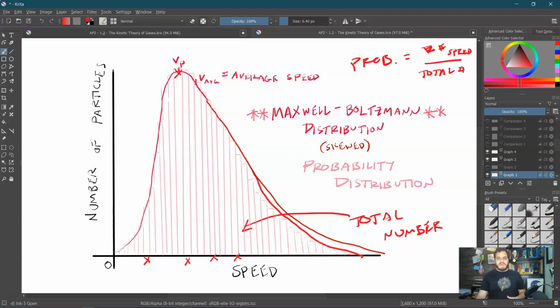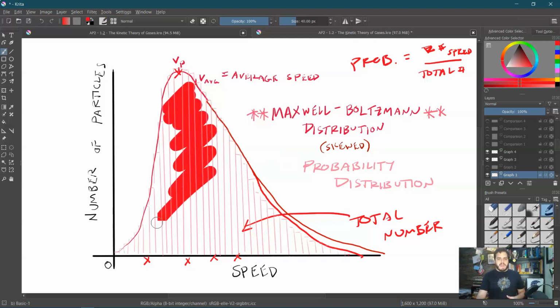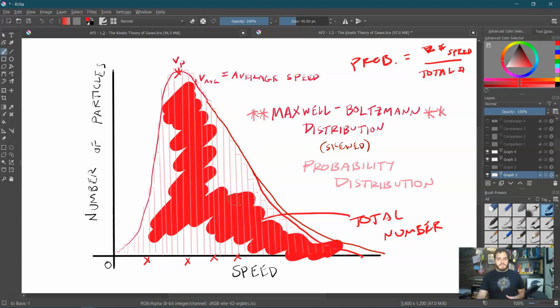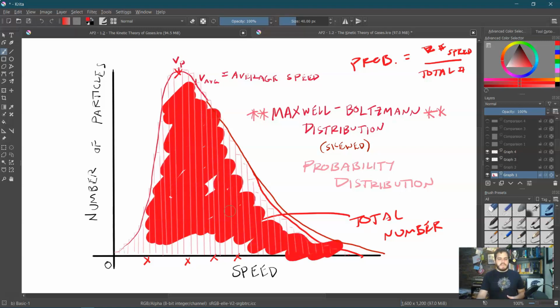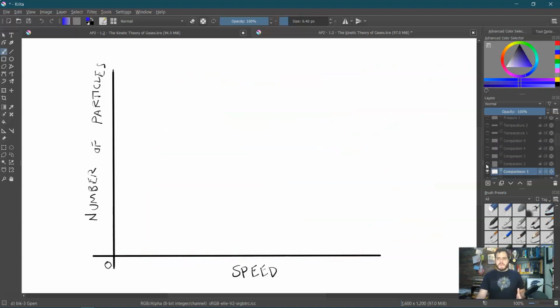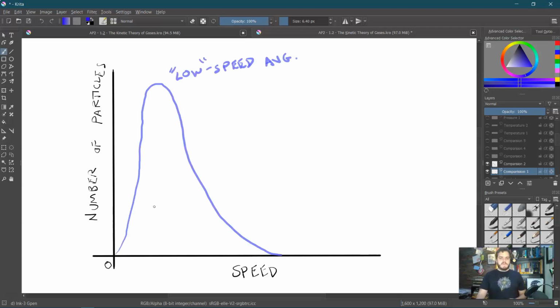But the important thing I want to get here, though, is that this area here is the total number of particles. Okay? Well, why does that matter? Well, let's look at that. Okay, so I'm going to bring up another Maxwell-Boltzmann distribution, and you can see it goes up and it's a little bit skewed. It's not real severe, but it's sloping down more this way. And this would be a relatively low speed average. So this is all the particles, and we can see that the most probable one is this one here. So it's a fairly low speed average.